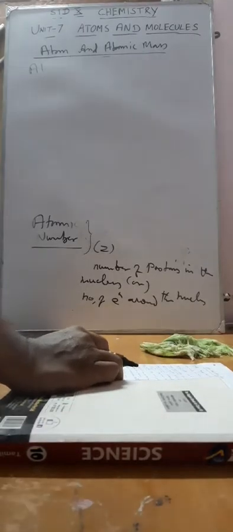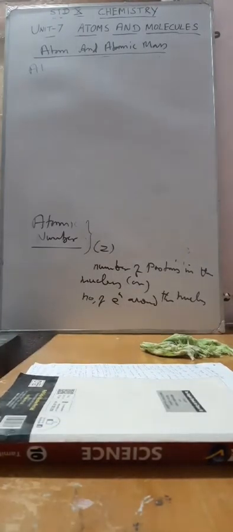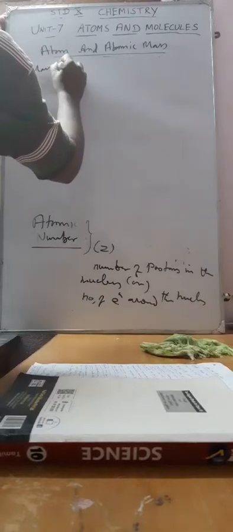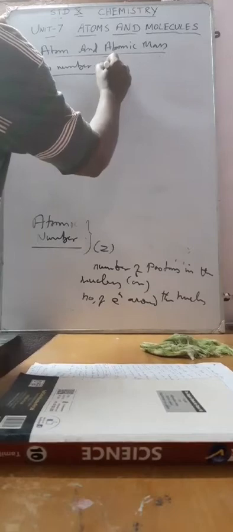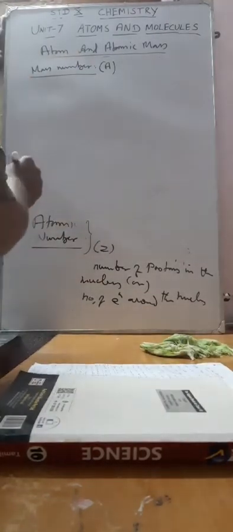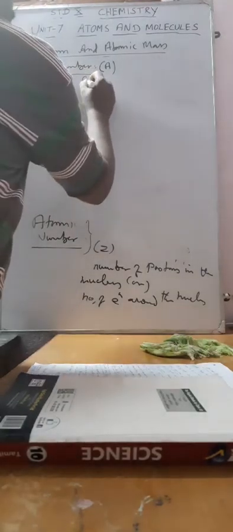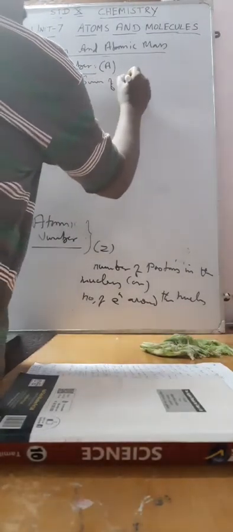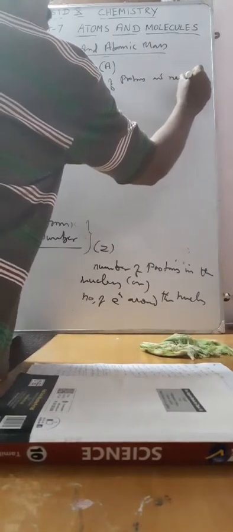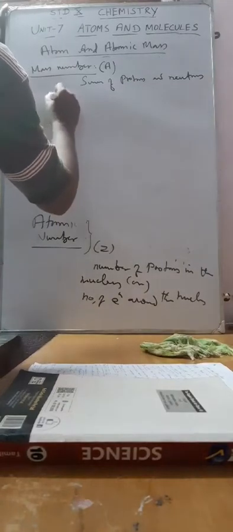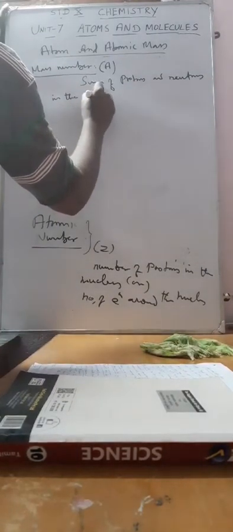And what is called a mass number? Mass number can be represented using the letter A. Atomic number is Z, mass number is A, and mass number is the sum of protons and neutrons in the nucleus of an atom.